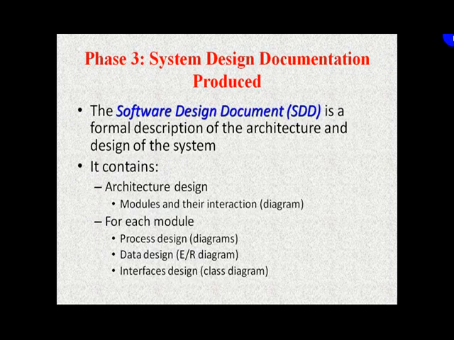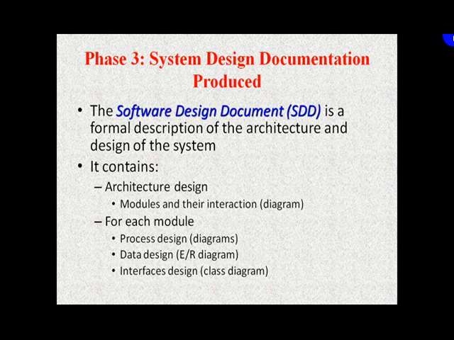So what is the output of this phase? Because it is going to act as an input for the next phase. This is called SDD. In analysis we have SRS, software requirement specification. In design phase we have software design document. In feasibility study, we have the feasibility report. Yes or no? On the various parameters, whether it is practical to produce the system or not. Yes or no? Yes. So let us come back to software design document.